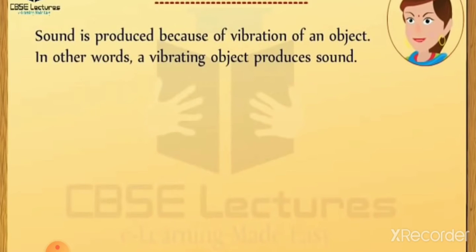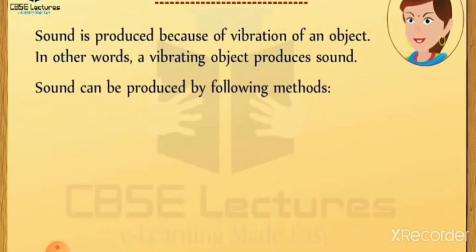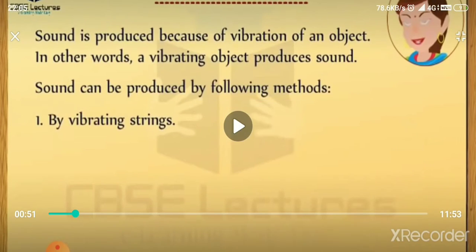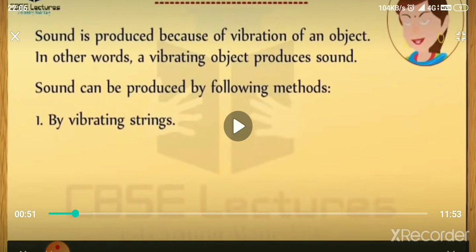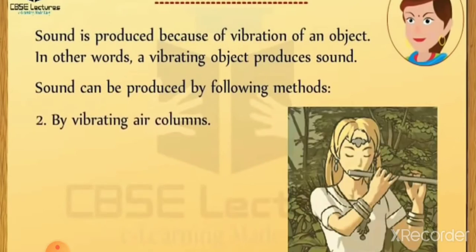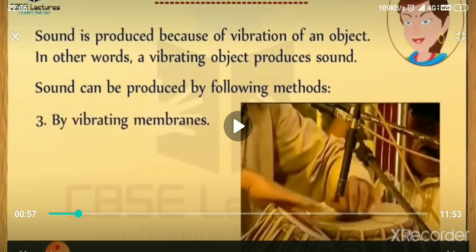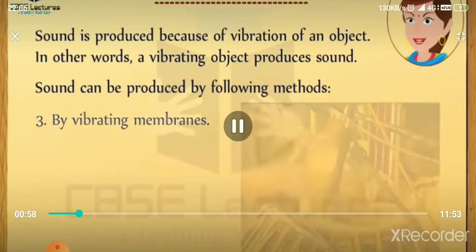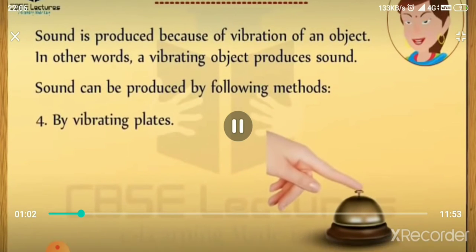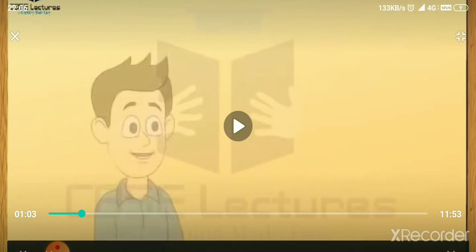In other words, you can say that a vibrating object produces sound, and it can be produced by the following methods. Now in this animation you can see sound produced by vibrating strings like guitar and sitar. Second, by vibrating air column like flute. In the third case, by vibrating membranes like tabla and dholak, and then by vibrating plates like bell. Okay, so sound is produced by vibrations.